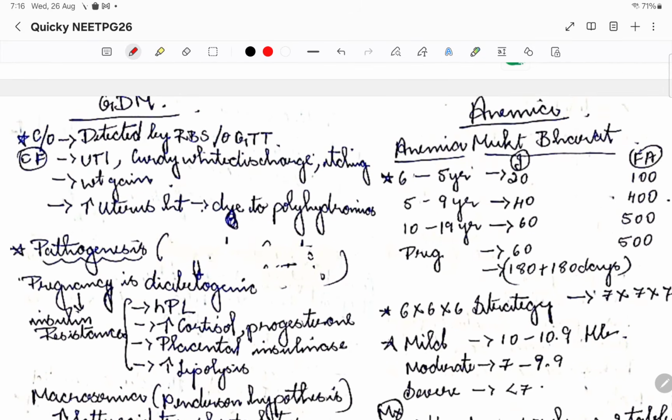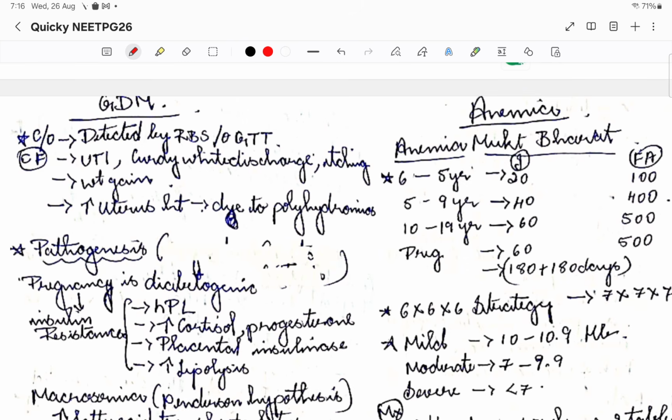So how we are going to detect GDM, or how the patient presents with GDM: if a pregnant patient comes to the clinic, either we'll detect it by the RBS value or OGTT, which is when we'll get to know that she has GDM, or she will come with some symptoms. So two main things can happen.